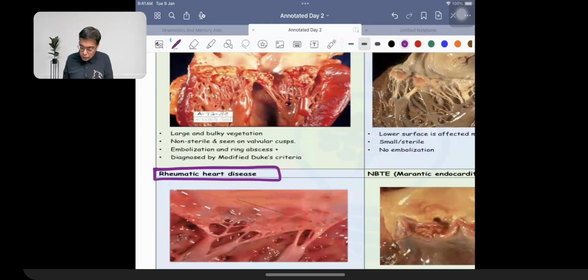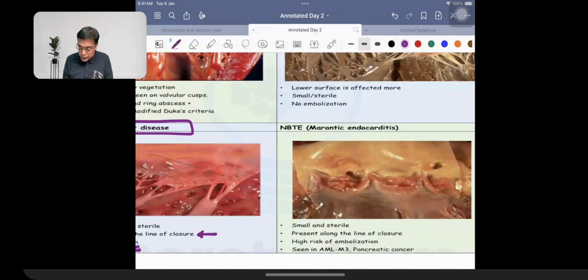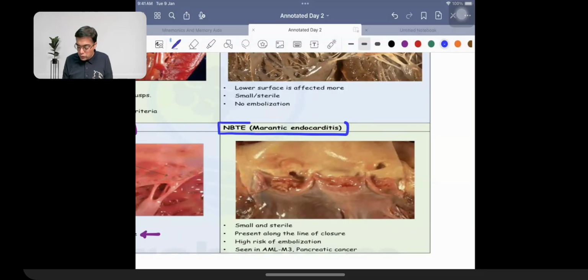In contrast, if I am talking about marantic endocarditis, this was the basis of a question asked in 2023. Marantic endocarditis is also called non-bacterial thrombotic endocarditis. Non-bacterial. That means no bacteria is involved over here. When bacteria is not involved, this is also going to be small and sterile. This is also present along the line of closure, but it has the presence of a hypercoagulable state. That means more chances of clot formation. So that is why it is associated with embolization. This is exactly what was the question given to you in the exam.